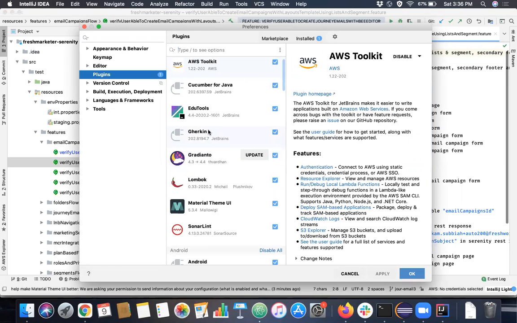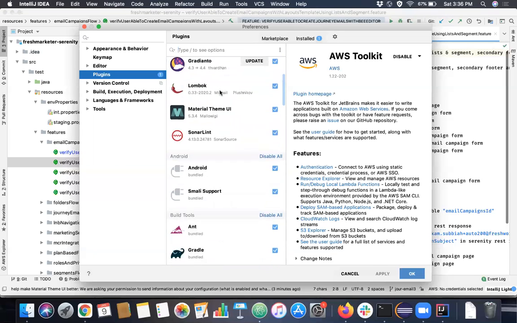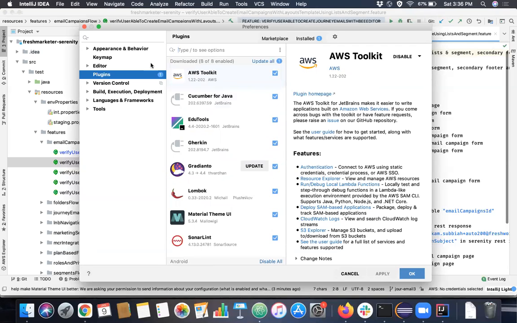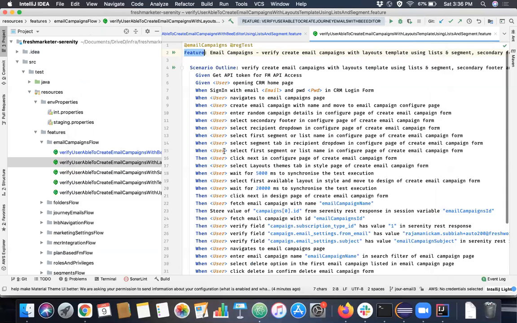You see these Gherkin and Cucumber for Java plugins? Even if you are using Eclipse, you have these kinds of plugins available in the Eclipse Marketplace. If you install them, they will highlight the keywords. Otherwise, it's plain text, and our IDE will not know whether it's a keyword or plain text, as it does for Java.